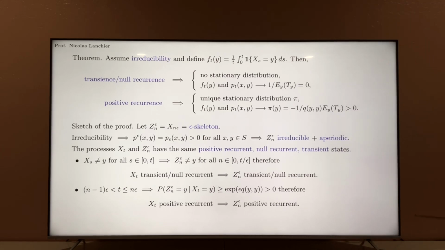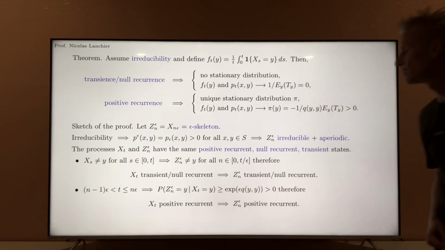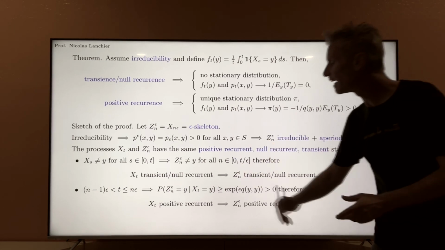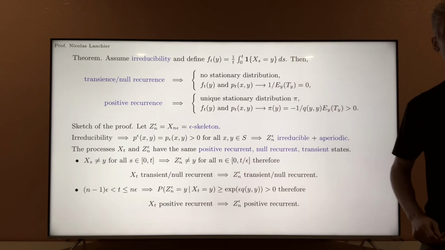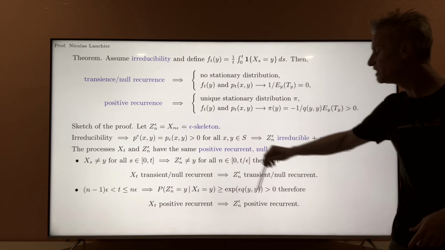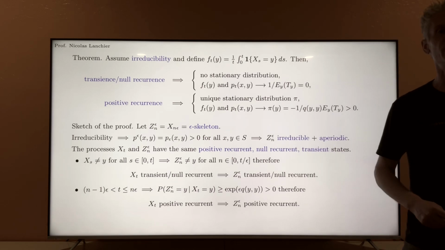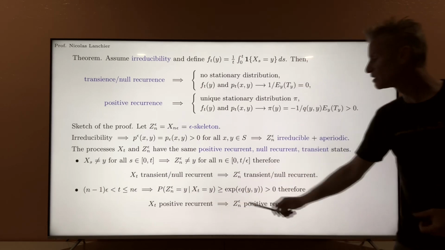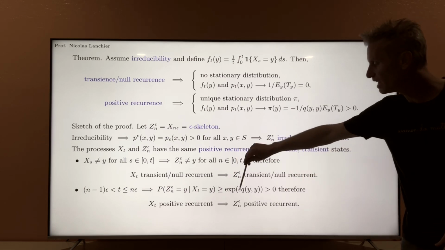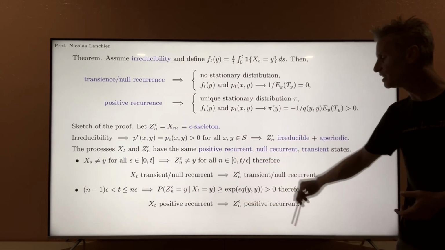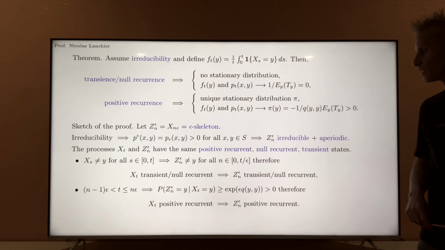And so the probability that this happens is going to be larger than the probability that it did not jump in the next epsilon unit of time, because the waiting time until the next jump is exponentially distributed with rate minus qyy. This probability must be larger than exponential of epsilon qyy. For all epsilon positive, of course, this is strictly positive.